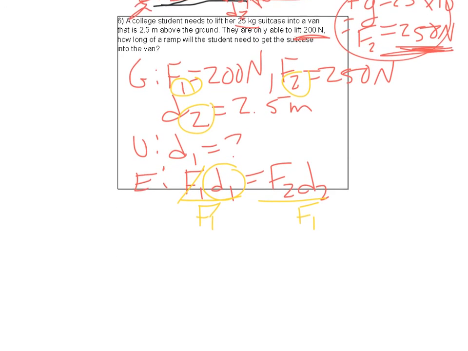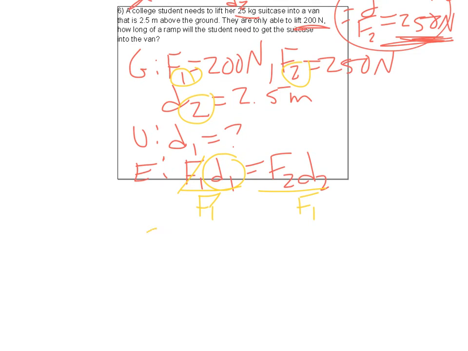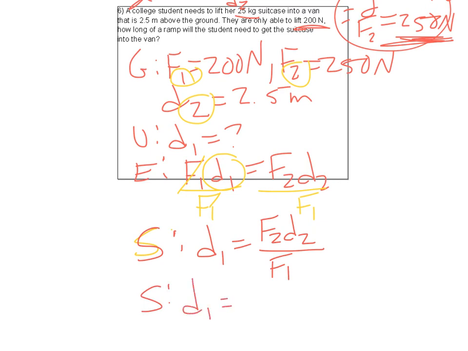So we end up with D1 is equal to F2 D2 over F1. Plug it in. D1 is equal to 250 newtons times 2.5 meters, all divided by F1, which was 200 newtons.